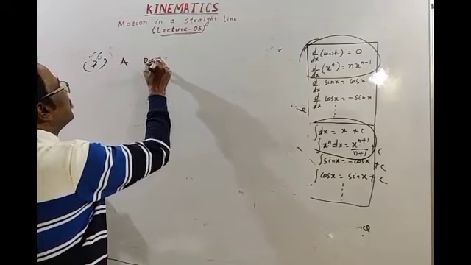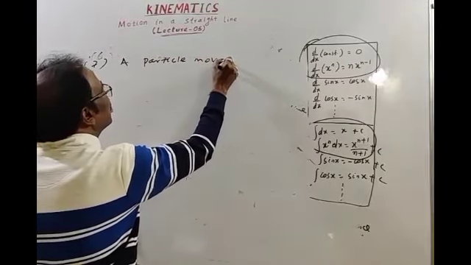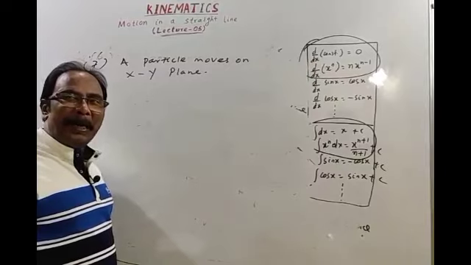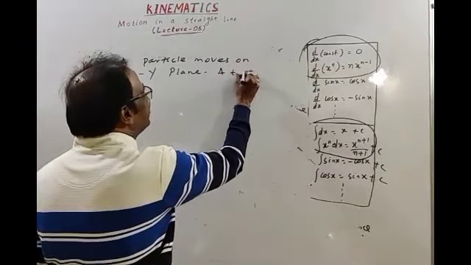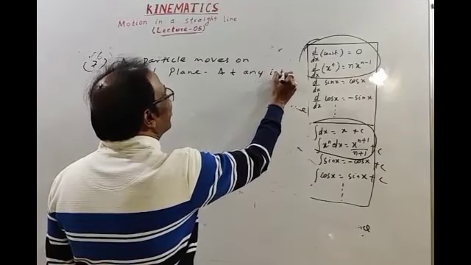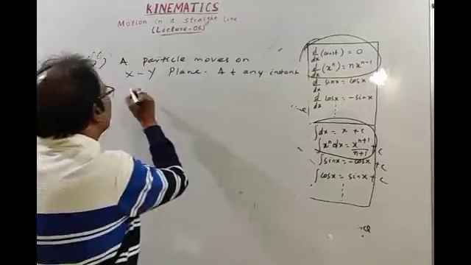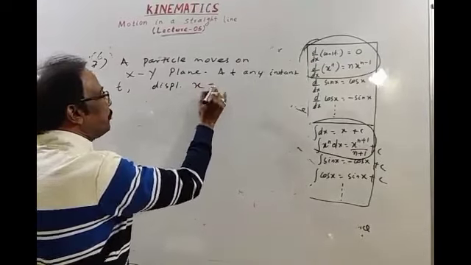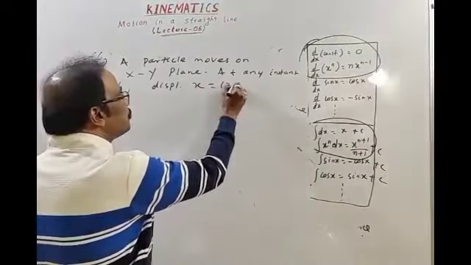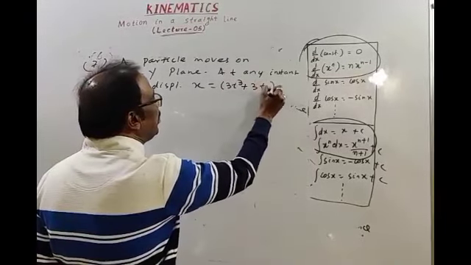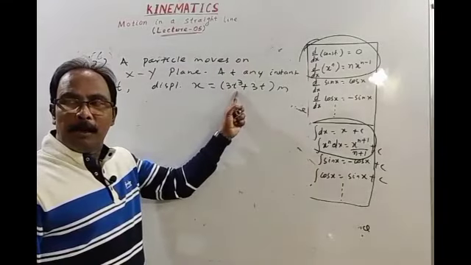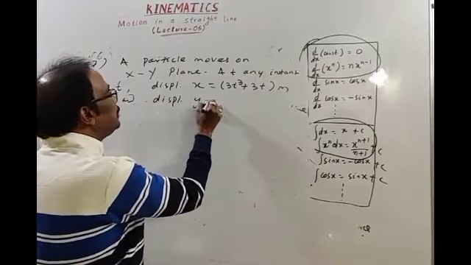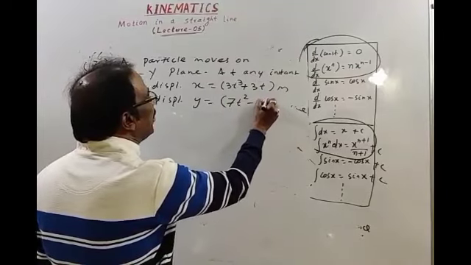A particle moves on the x-y plane. At any instant t, displacement on the x-axis is given as 3t cube plus 3t meter, where t is time in seconds, and y displacement is y equal to 7t square minus 90 meter.